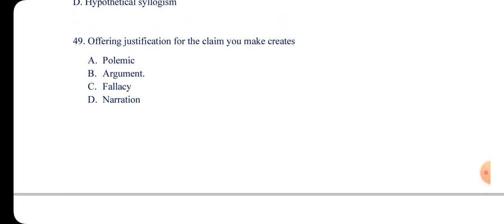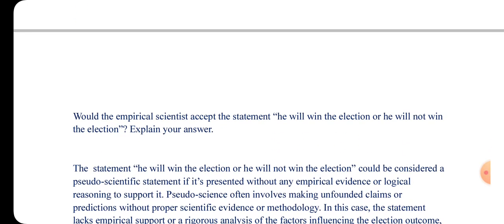Offering justification for the claim you make creates A, polemic, B, argument, C, fallacy, D, narration. So when you make a justification for the claim you make, it creates an argument. If you are saying men are cheats and you give several evidences to buttress your claim, we call it an argument. It is never narration nor fallacy or polemic. It is an argument. Are you paying attention to all the answers I'm highlighting? Okay, let's move forward.